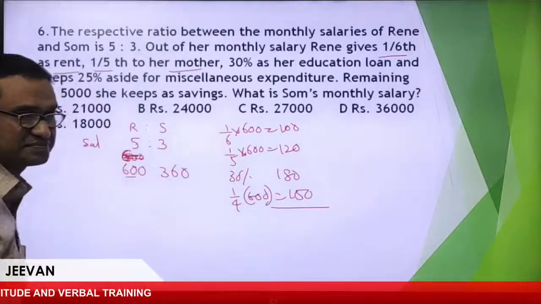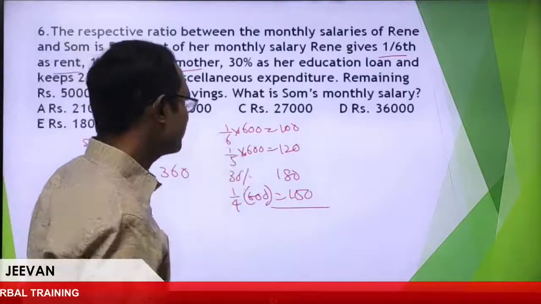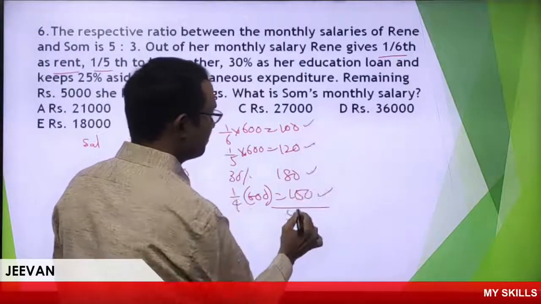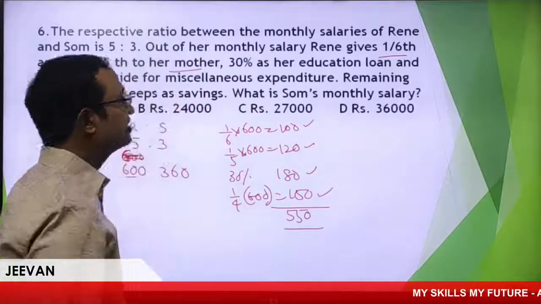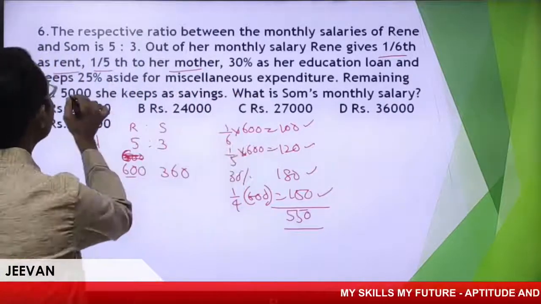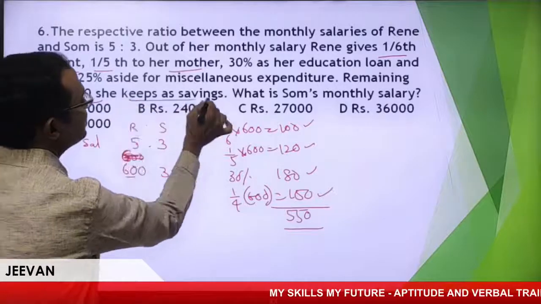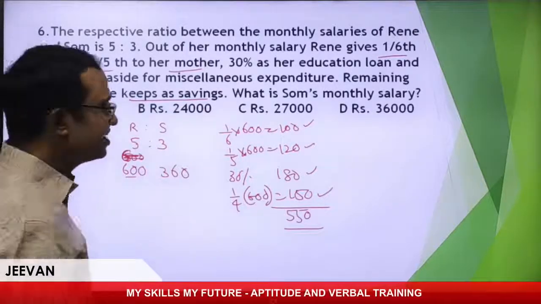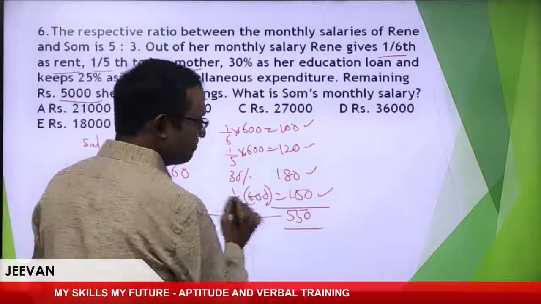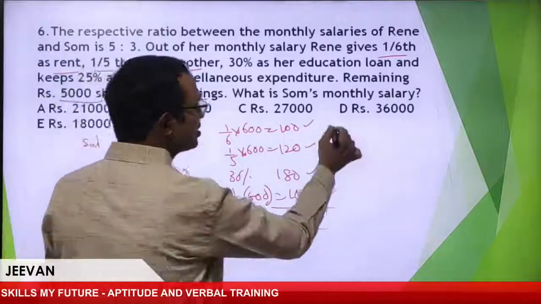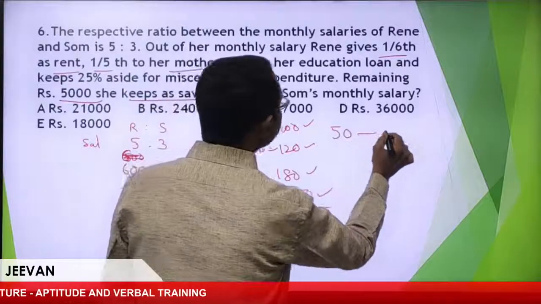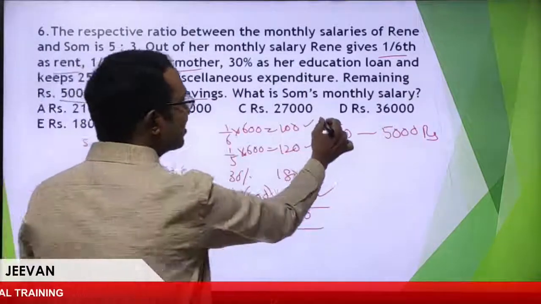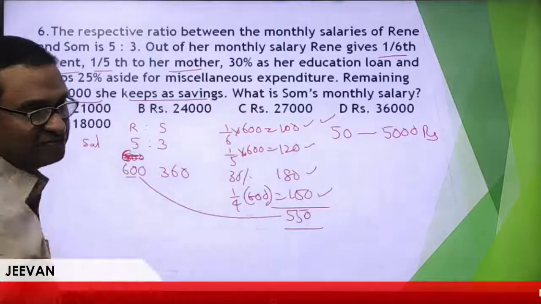Let me add everything: 300, 450, 100, 550. Then the remaining she kept as savings. Out of 600, 550 is expenditure. So 50 is remaining, which is equal to the real value 5,000. This is as per our assumption, and that is the real value.